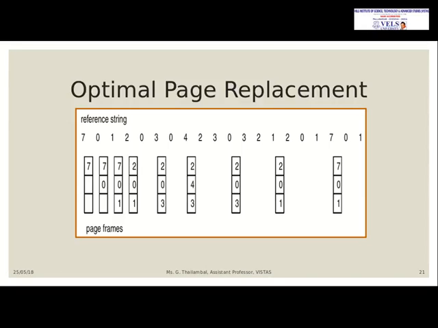So the 7 will be the longest period of time it is not used, because 0 we are going to use very soon, and 1 is also something we are going to use soon. So 7 has not been used for the longest period of time. So that's why the 7 will be replaced with 2, and 0 is already available, and it will take 3.